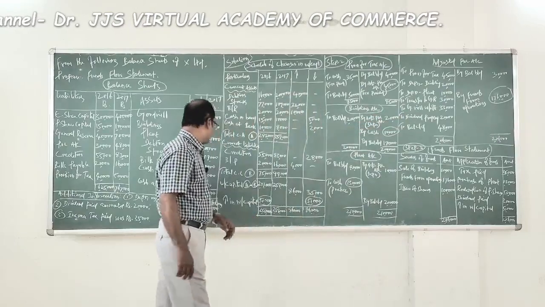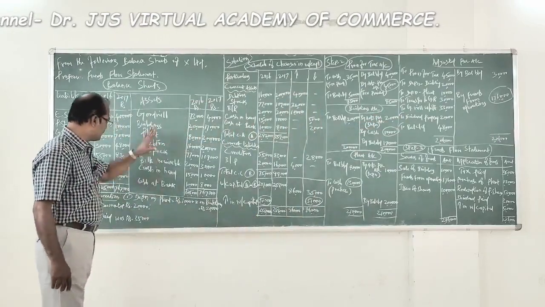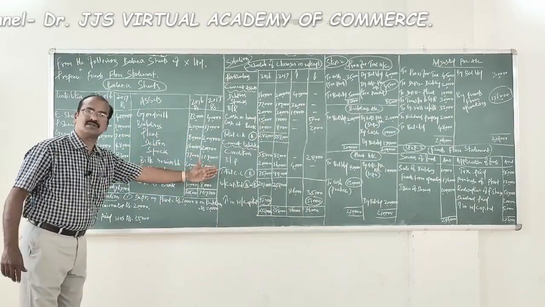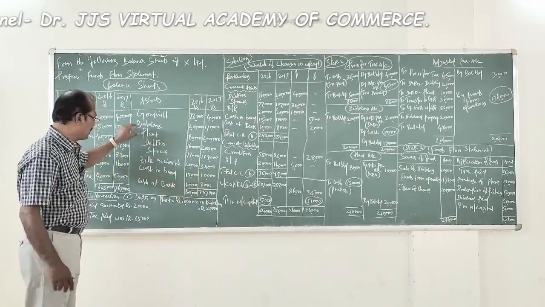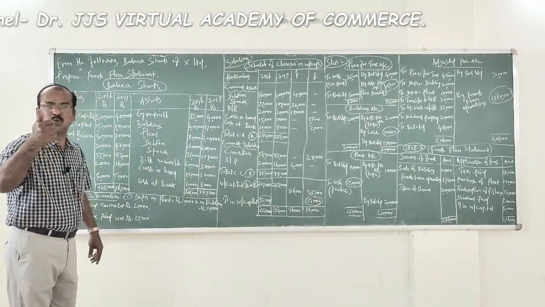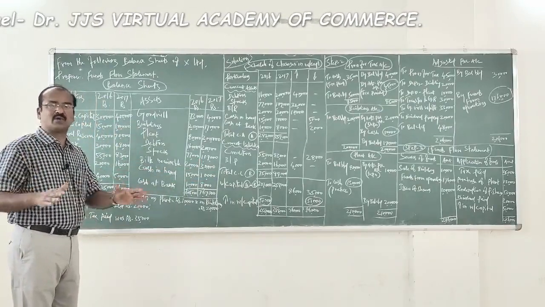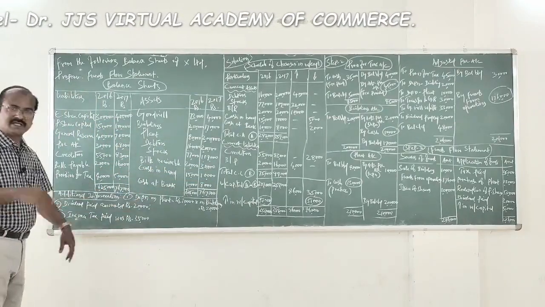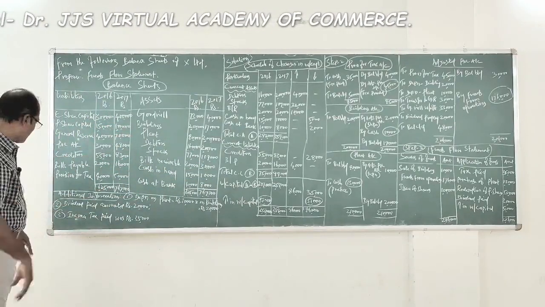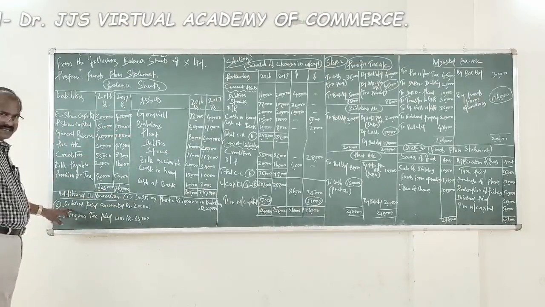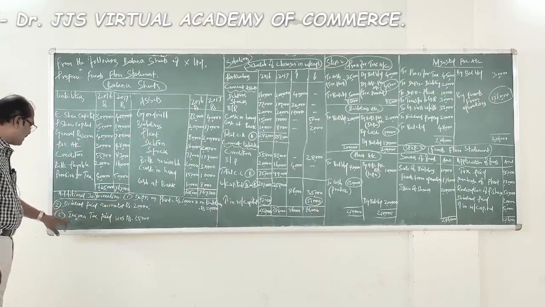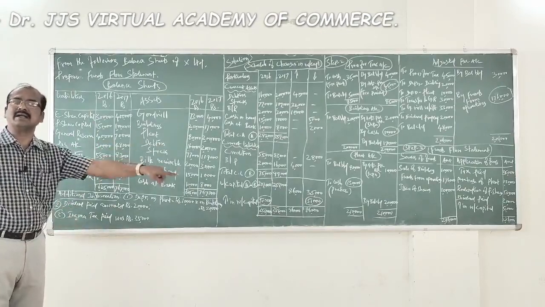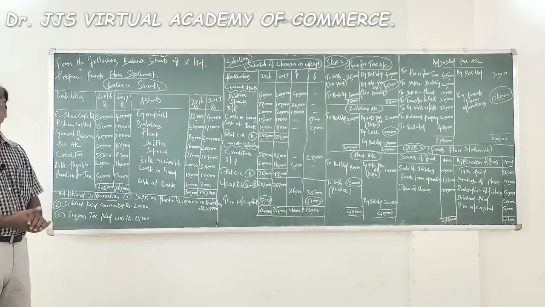Fine. Any other item in relation to asset side? No. All these are current assets channelized through a schedule of changes in working capital. For these two fixed assets, we already opened separate ledger accounts, therefore don't worry about them hereafter. Then regarding this one, depreciation, it's already recorded in the P&L account. Dividend, yes, we will record it there. Income tax paid, it is only a payment. This would be directly taken over to the application side of funds flow statement.